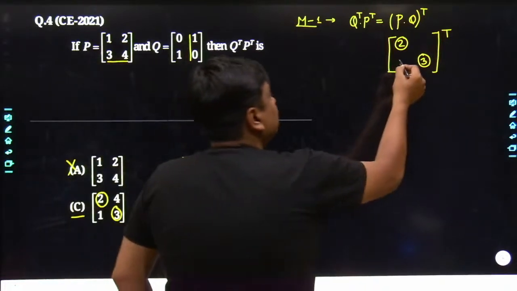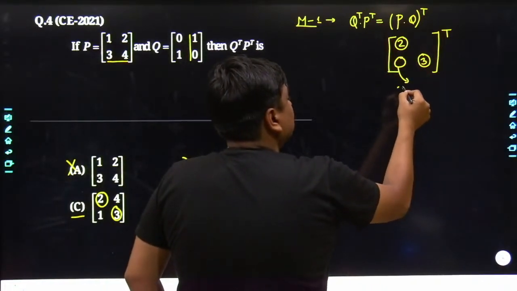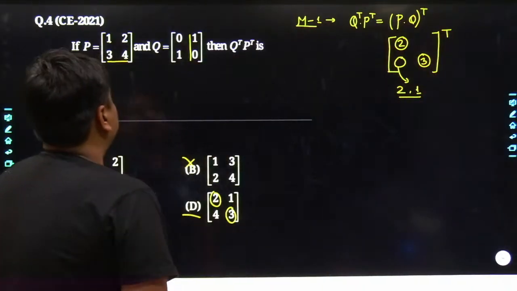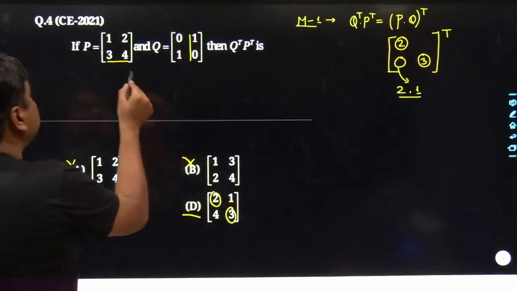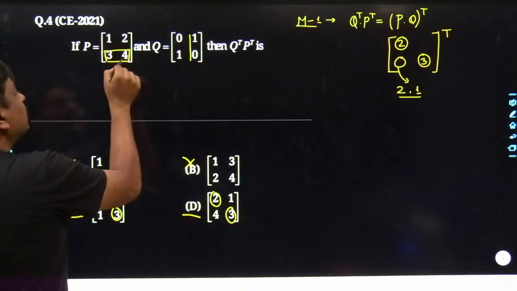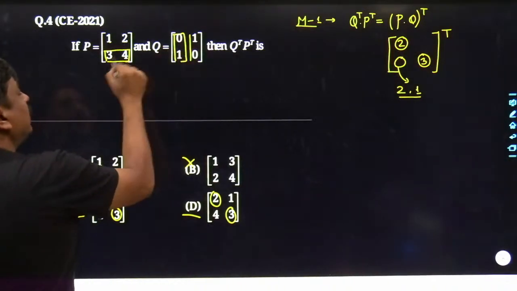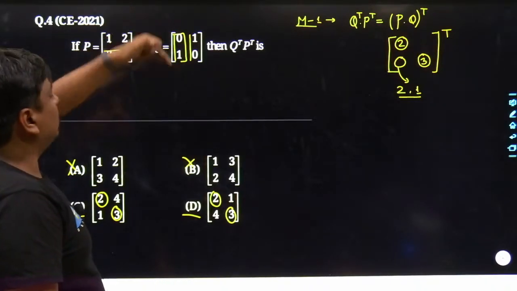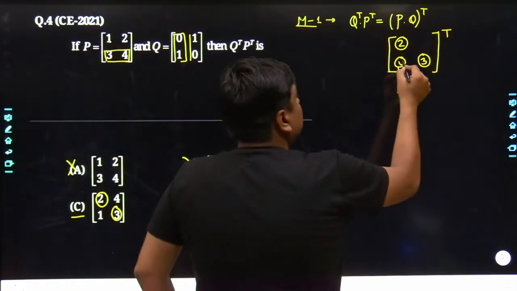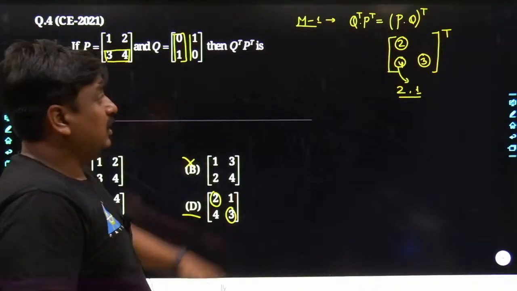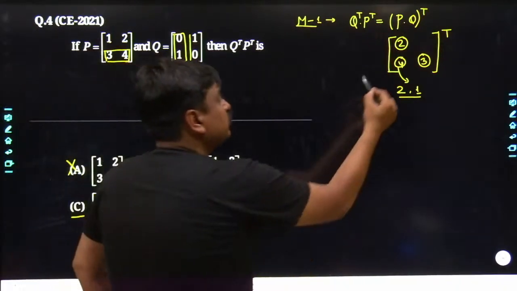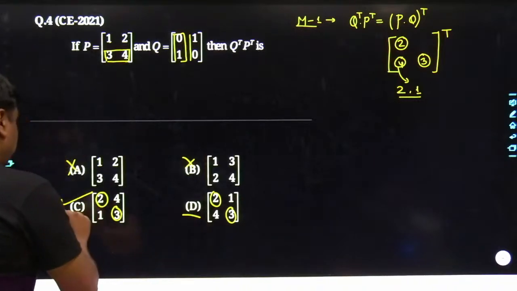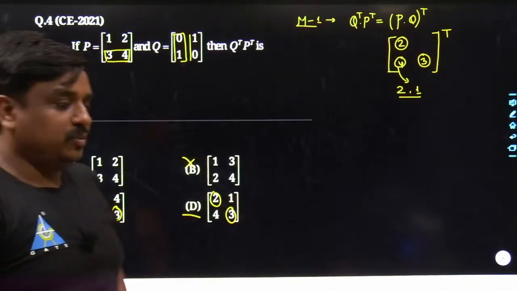Let me focus on this element. This element has been placed in the second row and first column. So obviously, for finding that element, you have to choose the second row of the first matrix and the first column of the second matrix. Let me multiply and add them together. So 3 gets multiplied with 0, that would be 0. 4 gets multiplied with 1, simply it would be 4. Yes, and once you take its transpose, this 4 would be shifted towards this side. So the best answer we are getting for this problem is going to be option C.